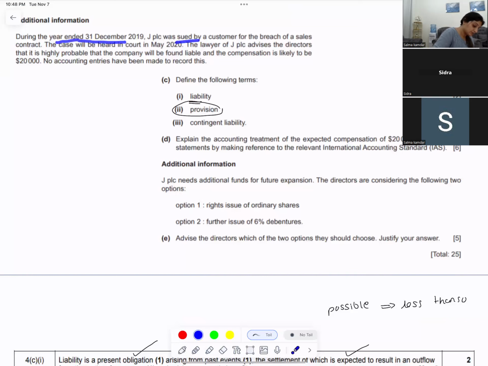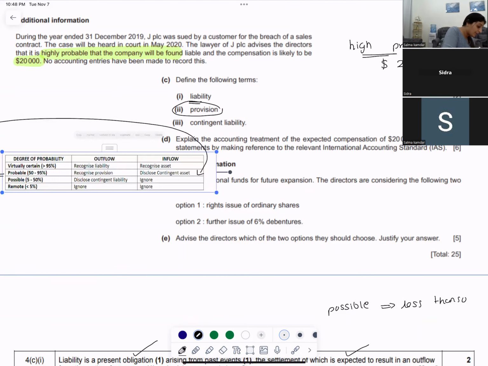JPLC was sued by a customer for the breach of sales. The case will be heard in court. The lawyer advises the directors that it is highly probable that the company will be found liable and the compensation is likely to be $200,000. High probability. Probable is more than 50%, and they've given you high probable, so there is a high chance that you might have to pay. So what will you do? You will recognize it as a provision.